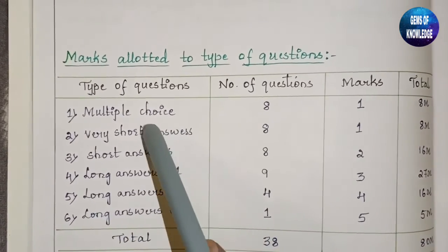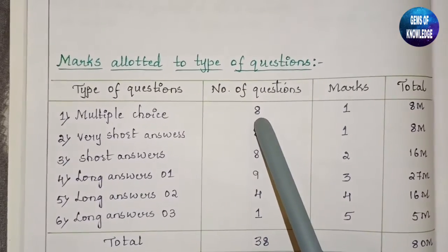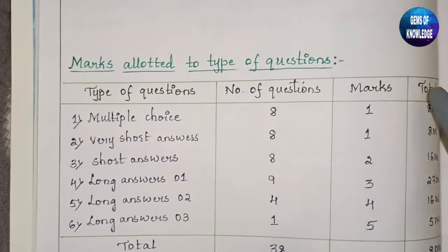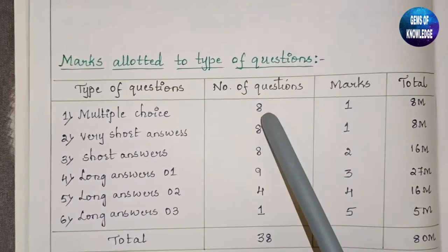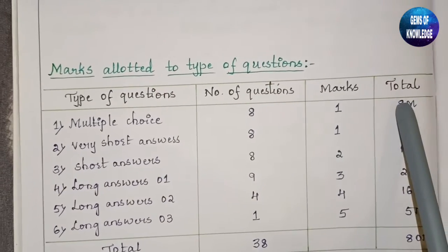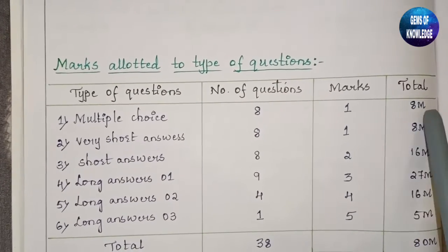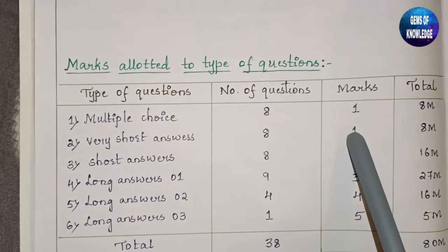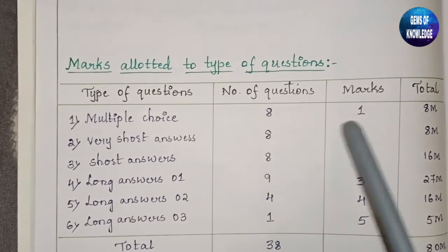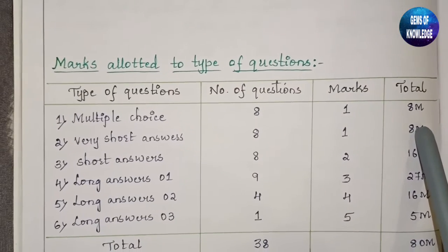Now just see multiple choice questions. How many questions will you get together? Physics, chemistry and biology together, you will get 8 multiple choice, that is of 1 mark. So 8 ones are 8. So total marks for the multiple choice will be 8. Very short answer, 1 mark answer. That is, 1 mark answers will be 8 and together it will be 8 marks.